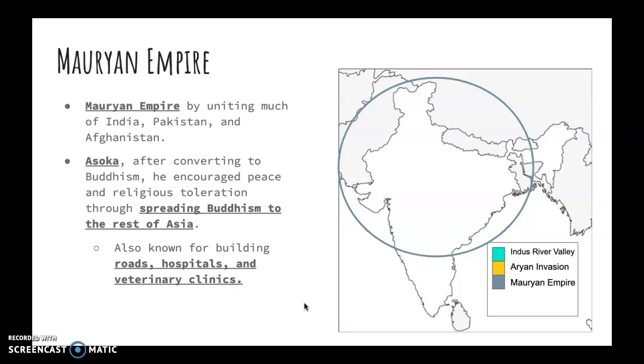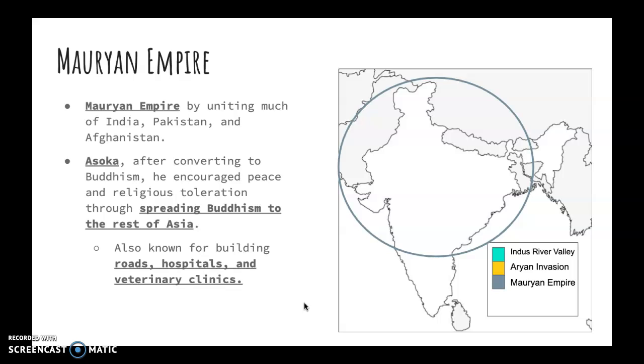The Mauryan Empire was started by Asoka, also known as Ashoka. There's sometimes an H in that name. Asoka converted to Buddhism from Hinduism because he did not like the caste system. He thought that the caste system was stupid and that it created divisions in society. So when he converted to Buddhism, he started to encourage peace and religious tolerance throughout his empire.